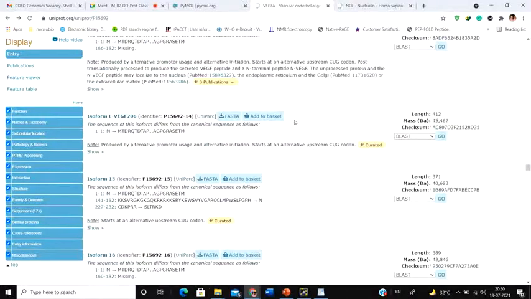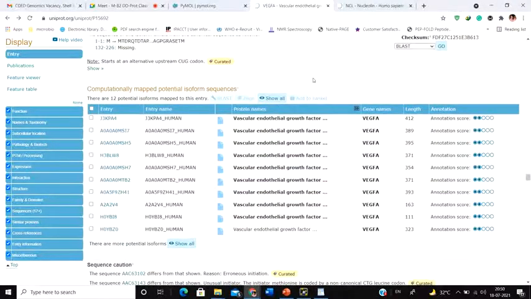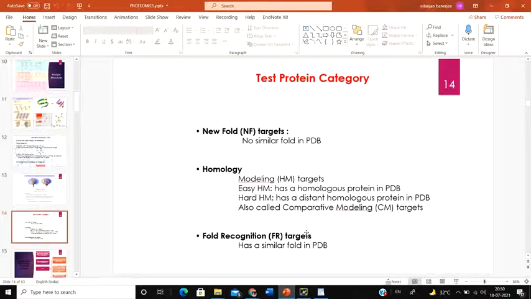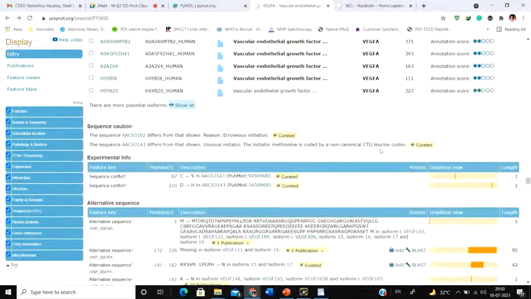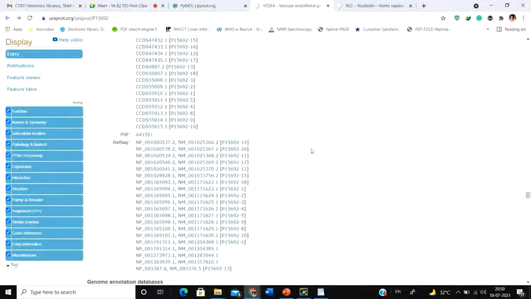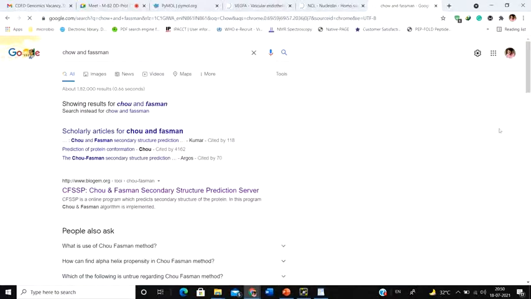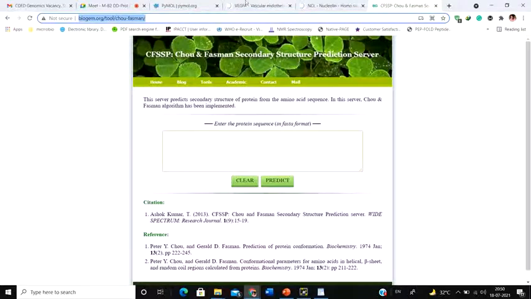The main thing is that I'm going to show you how to analyze the basic structure of this particular molecule. Not homology, I'm not going to go into homology. Suppose you have this particular protein and you want to know its secondary structure, just to get a glimpse of how that protein is going to look. So how to do it? There is one different server for that, and that is the Chou and Fasman server.